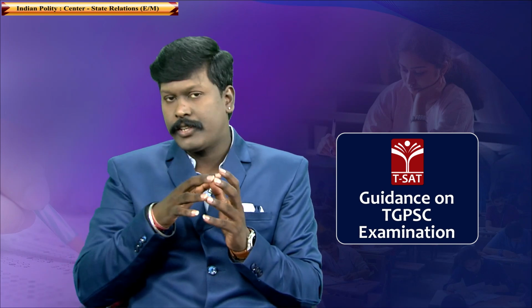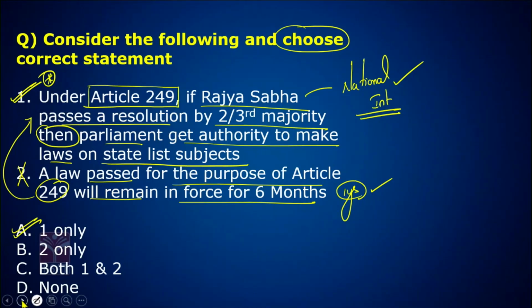According to Article 249 of the Constitution, in national interest, the Rajya Sabha can pass a resolution by 2/3 majority. When Rajya Sabha passes a resolution by 2/3 majority in national interest, then Parliament will get a right to make laws on the state list subject. This law made with respect to Article 249 remains in force for 1 year. Okay, so the answer is A. Let's look at the next question.